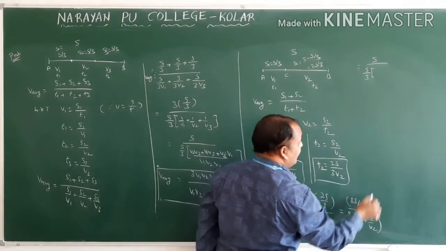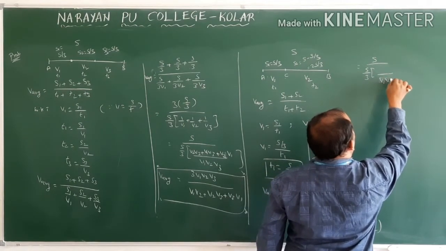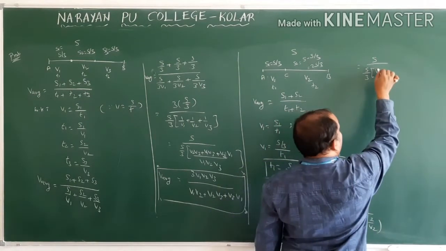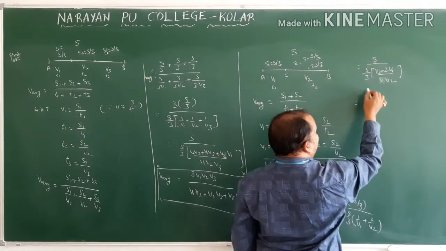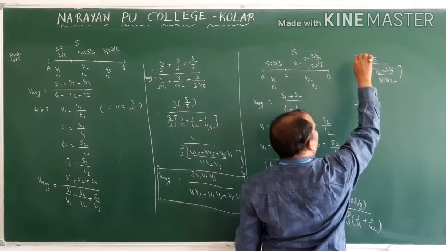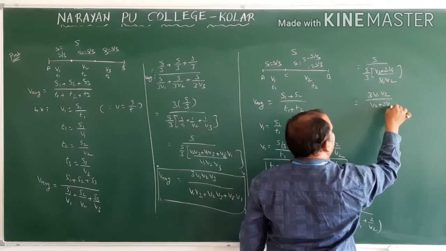What is the LCM here? V1, V2. So V1 into V2. Then here V2 plus 2V1. So S by 3 will be cancelled. This 3 V1 V2 is going to the numerator. Therefore, 3V1 V2 by V2 plus 2V1.